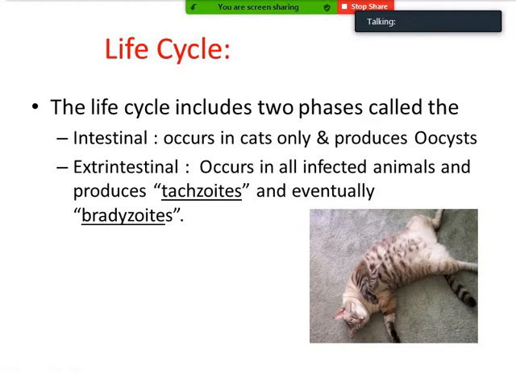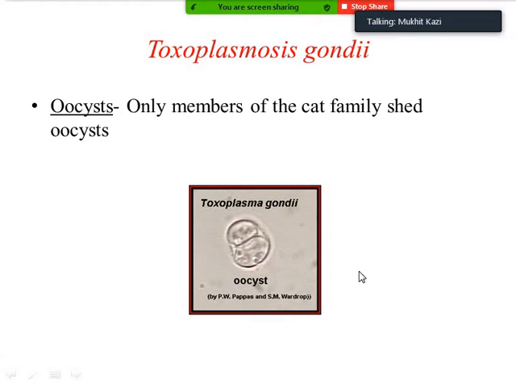Now we will come to know about the life cycle of toxoplasma. The life cycle includes two phases, which are called intestinal and extraintestinal. The intestinal occurs in cats only and produces oocysts. This is very important, and these oocysts are important for infection to humans. Extraintestinal occurs in all infected animals and produces tachyzoites and eventually bradyzoites. So these are the two phases you will see in the extraintestinal phase.